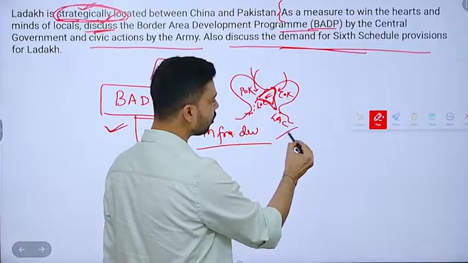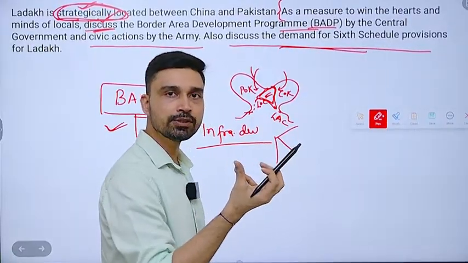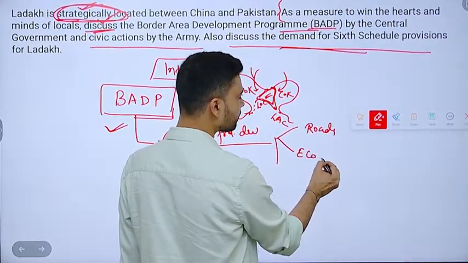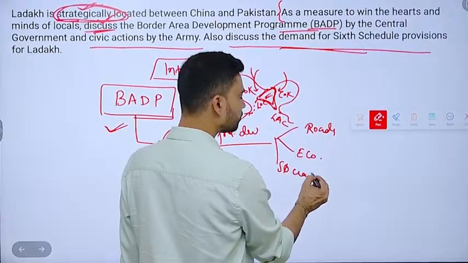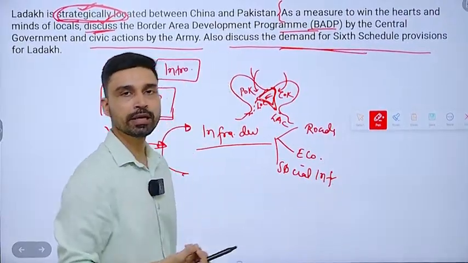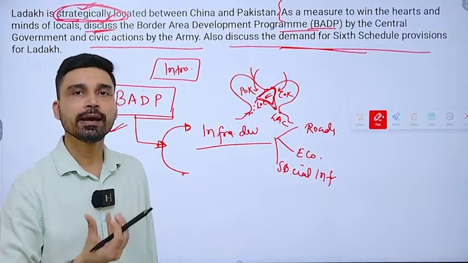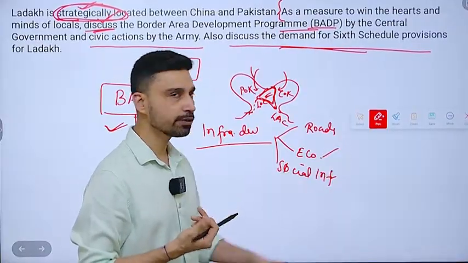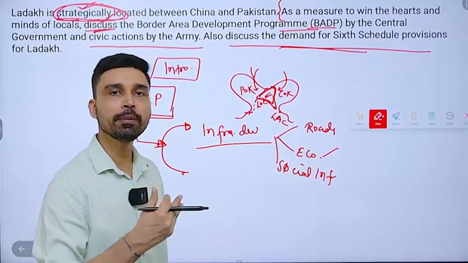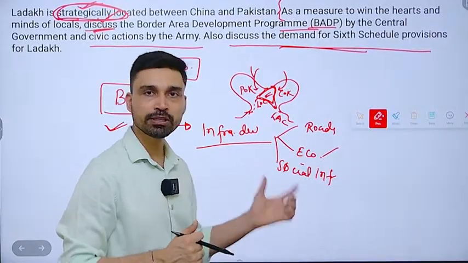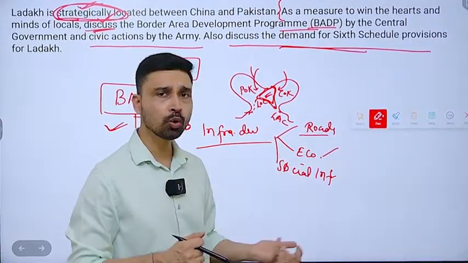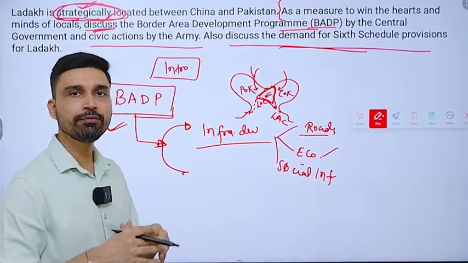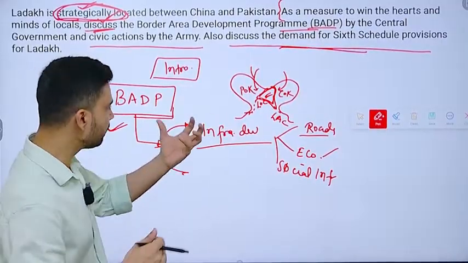This is not only infrastructure in the sense of hard infrastructure, like roads, railways, bridges. It also talks about economic infrastructure and social infrastructure. Social infrastructure examples can be educational institutions, healthcare institutions, and village panchayat buildings in certain areas. Economic infrastructure can provide jobs and employment opportunities to the people, like irrigation-based infrastructure. Roads, power lines, telecommunication, these are the basic requirements that people need so they feel connected to the mainland of India even if they are living in the border areas.